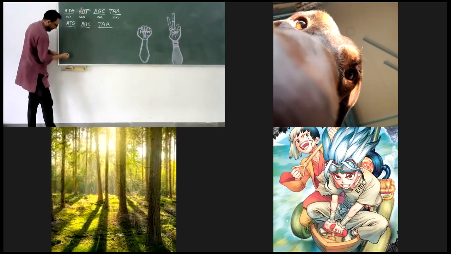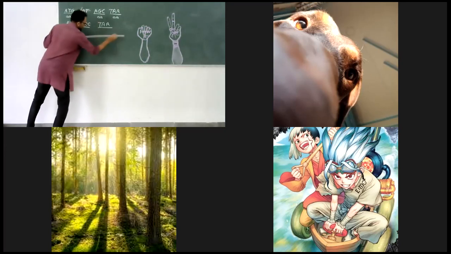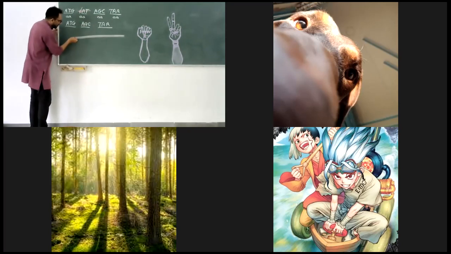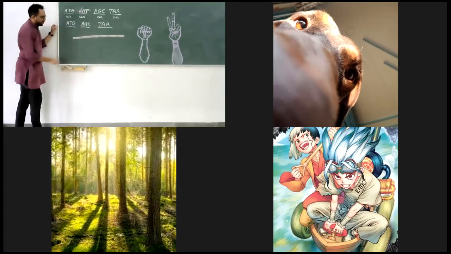Correct, got it. So now what you are assuming is you have this particular chromosome, and you have several genes in it: 1, 2, 3, 4, 5, 6. What you have assumed is probably there is a second gene which is right next to this.